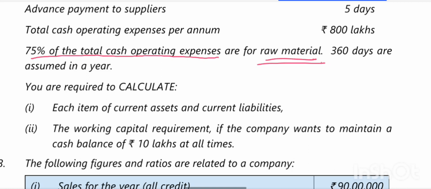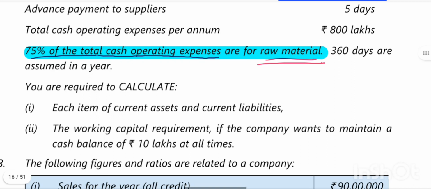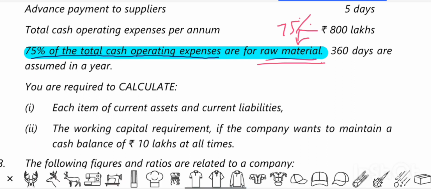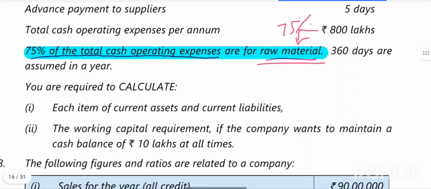This is a very important line for you. And 360 days are assumed in a year.